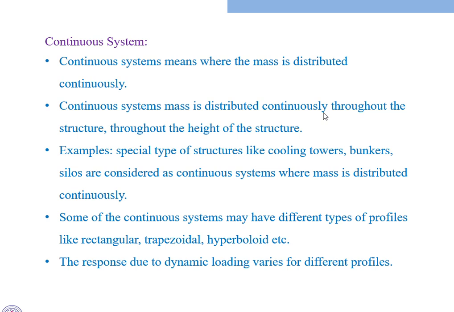We can see different types of discretization in the mass, but a continuous system won't have any story or height-wise mass variation. Throughout the height the mass will be the same, uniformly distributed over the structure. Like the loads applied as a UDL, uniformly distributed throughout the length, the mass is also distributed throughout the length. Those types of systems we call continuous systems.